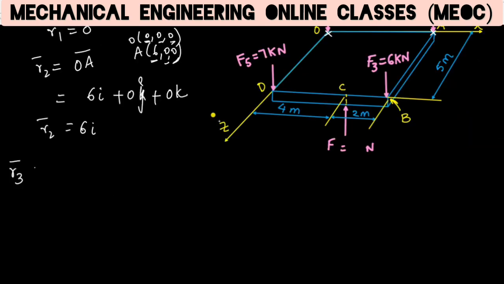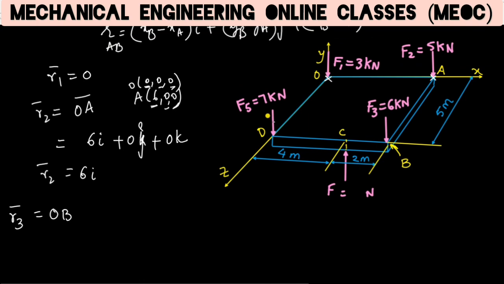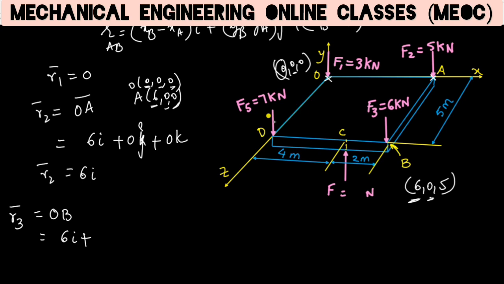So R3 is between O and B. This coordinate B is 6 0 5. This O is 0 0 0. So 6 minus 0 is 6I plus the 0 minus 0 is 0j plus 5 minus 0 will be plus 5k, or simply 6I plus 5k.